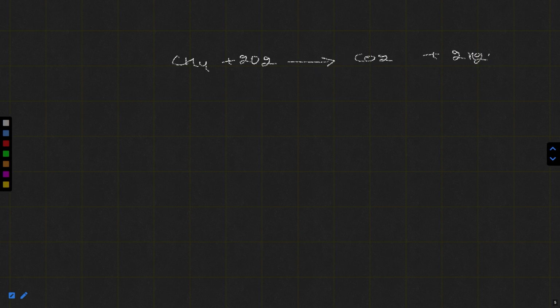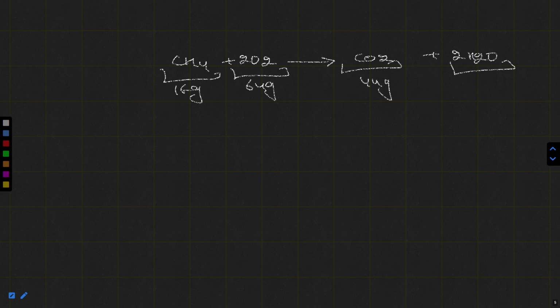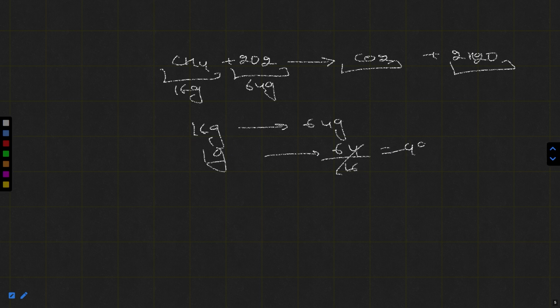If I write this balanced chemical equation, 16 gram of CH4 requires 64 gram of O2, and 44 gram of CO2 and 36 gram of H2O are formed, right? We are not discussing the amount of products, we are discussing the amount of reactants. If 16 gram of CH4 reacts with 64 gram of O2, then 1 gram will react with 64 by 16. That means 1 gram requires 4 gram of O2.